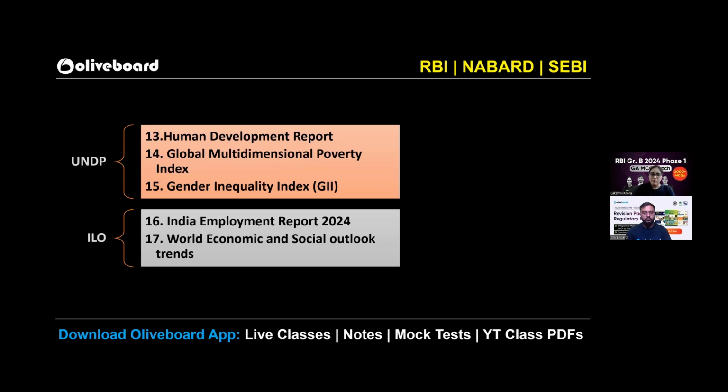For UNDP, Global Multidimensional Poverty Index, very important. Whenever you are covering global MPI, you should always compare it with national MPI for better retention. Then we have Gender Inequality Index, Human Development Report, very, very important. You must cover it. India Employment Report, it's important. World Economic and Social Outlook trends. From the trends, ideally, you should just go forward with certain important trends that have been covered in the class. Each and every topic need not be covered.